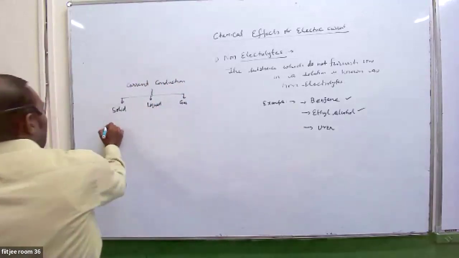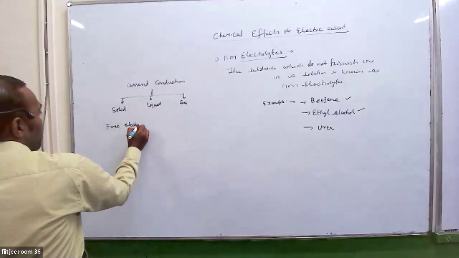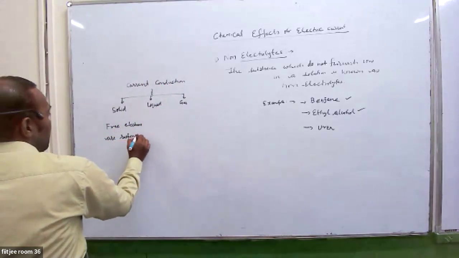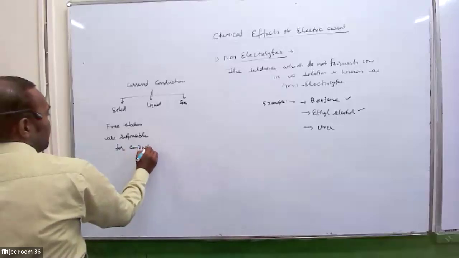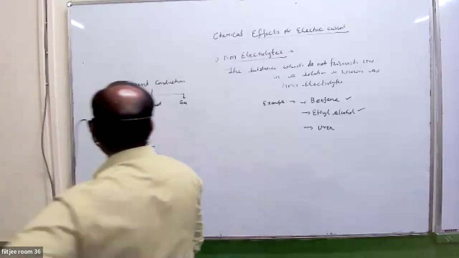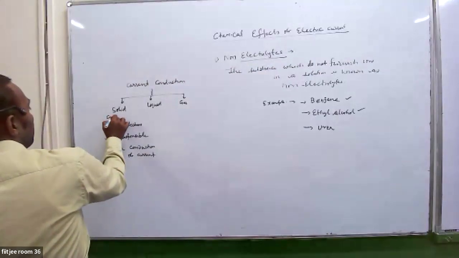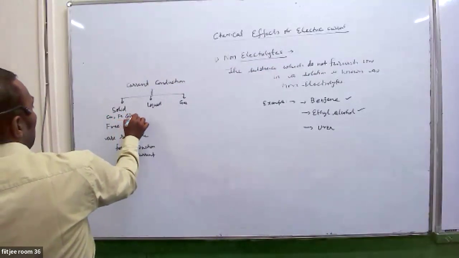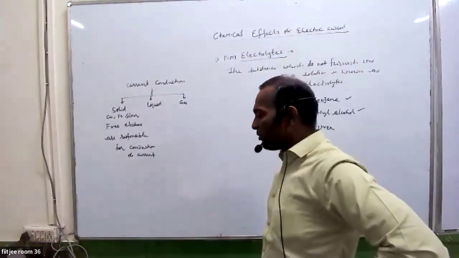In solids, free electrons are responsible for conduction of current. Examples of solids I am taking: copper, aluminum, iron, silver. In all these solids, free electrons are responsible for conduction of current.